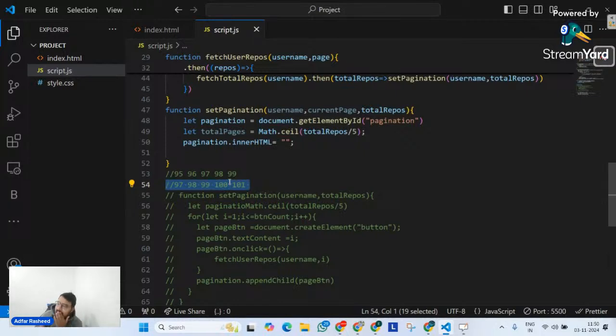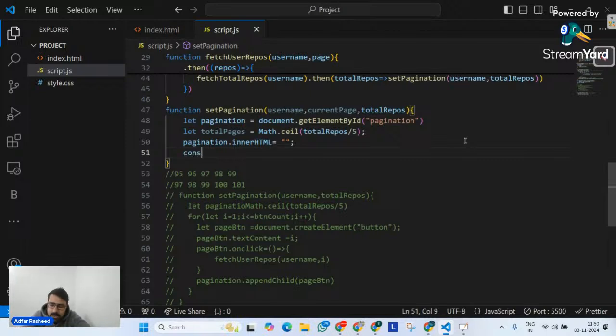That's where we have to come up with something very important, which is that we have to use mathematics here to determine what range of buttons we want depending on what we click. Okay. And let's talk about that range in a second. But before that, I will create a function. That function will simply return a button. So whenever that function is called, it's going to return a button, nothing else. So that's what I'm going to do.